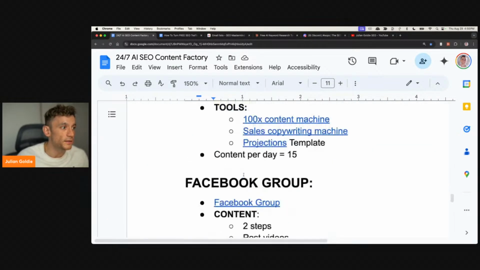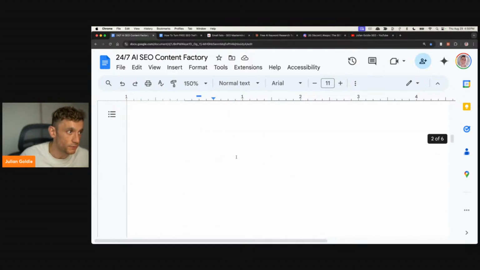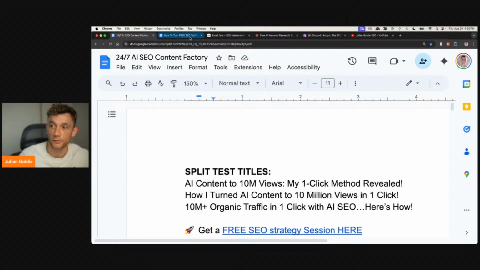Same, for example, for LinkedIn, same for Facebook groups, same for email, same for TikTok, same for Instagram, right? It's all there for free. Just copy and steal the processes from me.